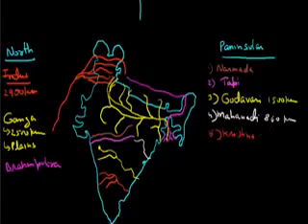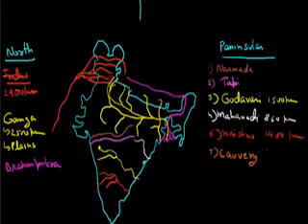The total length of Krishna is 1400 kilometers. Another most important river of South India is the seventh one, called Kaveri. It originates from Brahmagiri in Karnataka. This is a 60 kilometer long river. It originates from Brahmagiri, then enters Kerala and Tamil Nadu, then drains into the Bay of Bengal. The other tributary rivers are the Amravati, Hemavati and Kabini. The area covered by Kaveri includes the states of Tamil Nadu, Kerala and Karnataka.